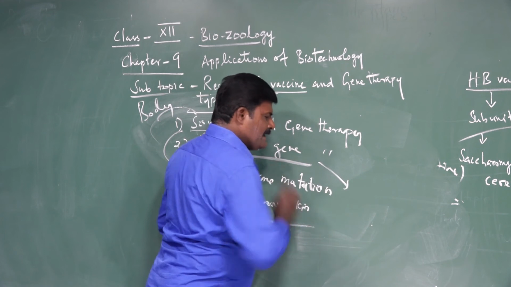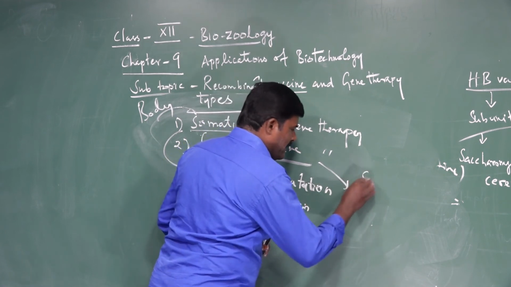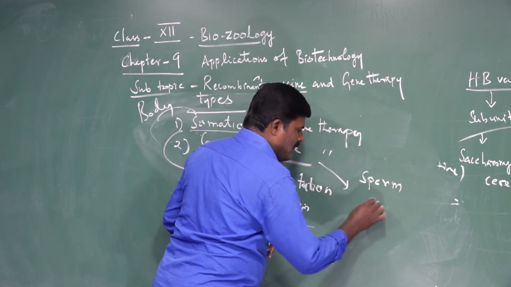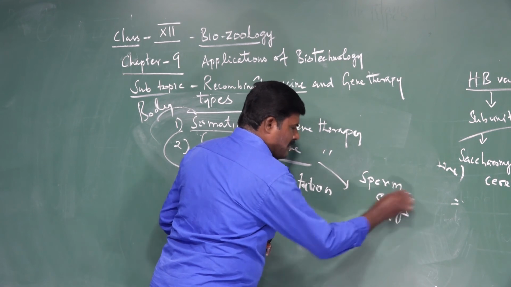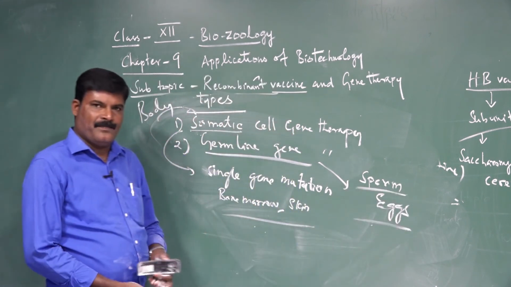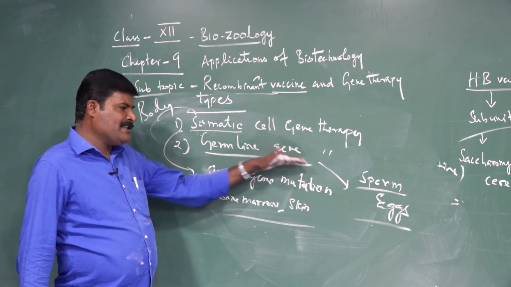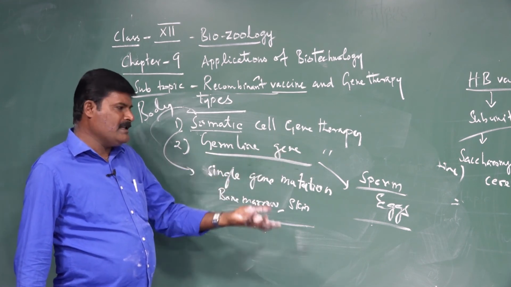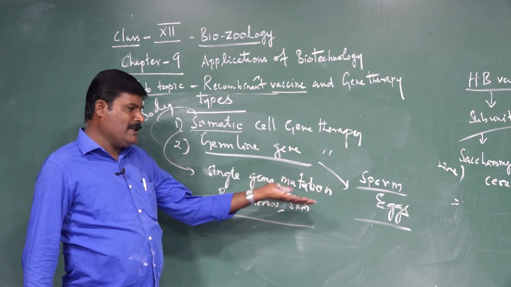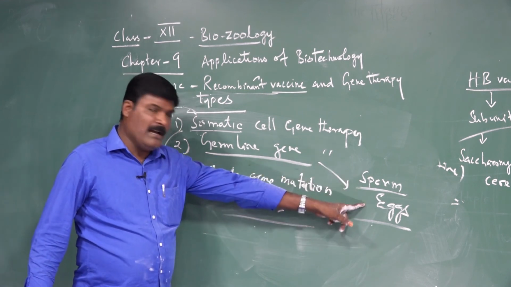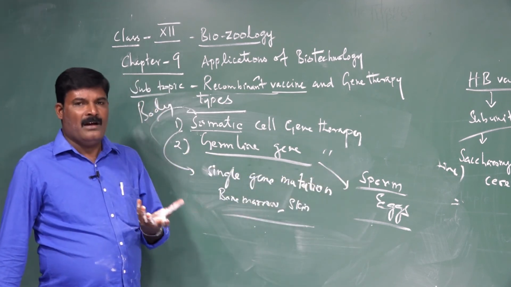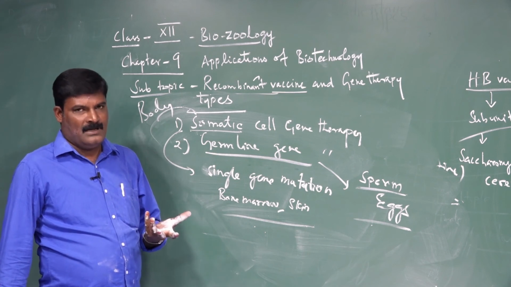This is insertion of the therapeutic, corrective, healthy genes into the sperm and the eggs, which are reproductive cells.